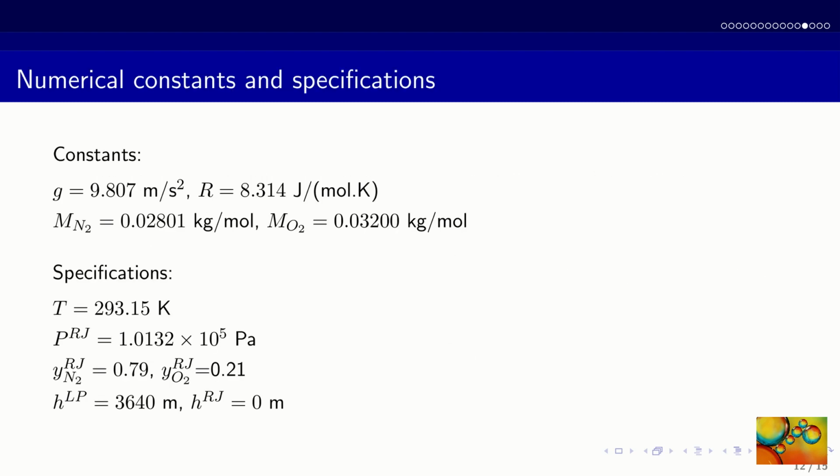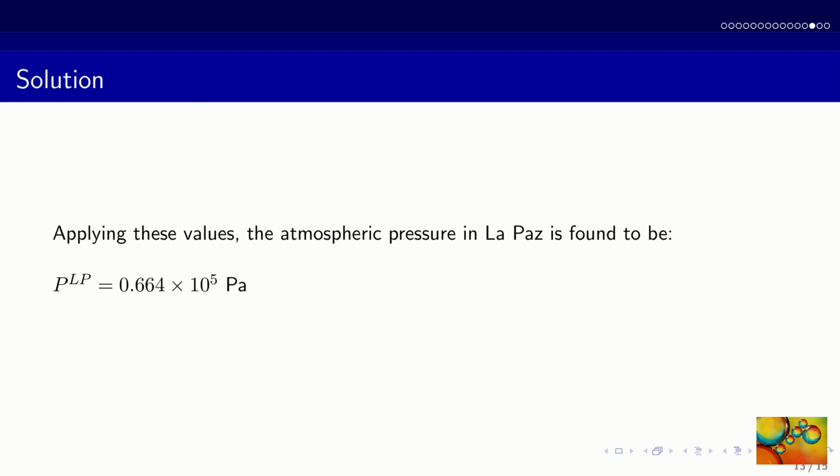They appear here: the gravity acceleration, the universal gas constant, the molar masses of nitrogen and oxygen, the temperature, the pressure and mole fractions in Rio de Janeiro, and the altitudes of La Paz and Rio. Using these values, we find that the atmospheric pressure in La Paz is equal to 0.664 times 10 to the power 5 Pascal, which is about 66% of the pressure in Rio.